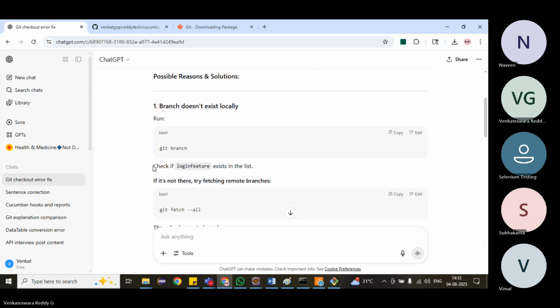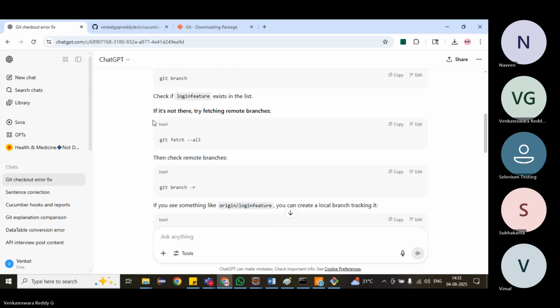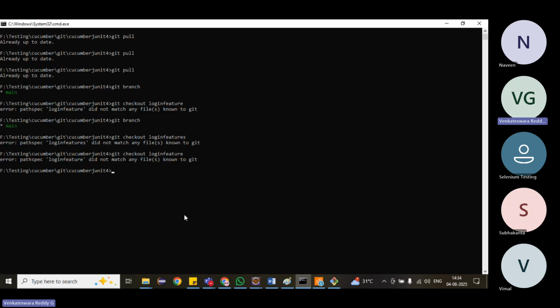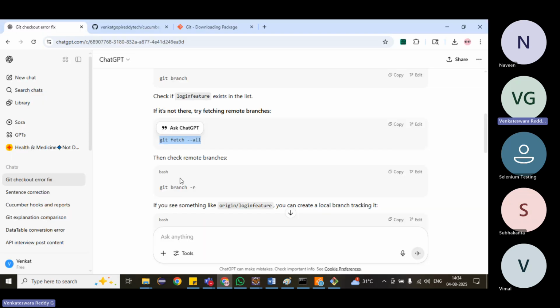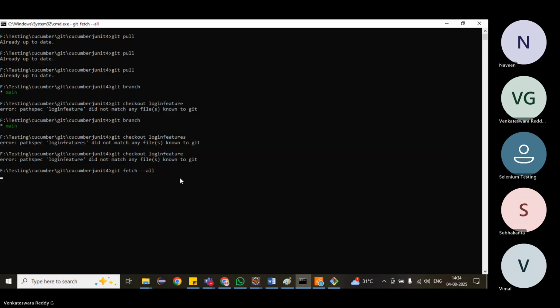Check if login feature exists in the list; if not, try fetching remote branches. Git fetch all is the suggestion. In real-time projects, we will not get these issues; usually we get this only on our local machines.